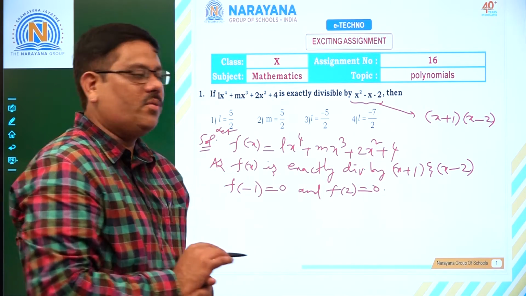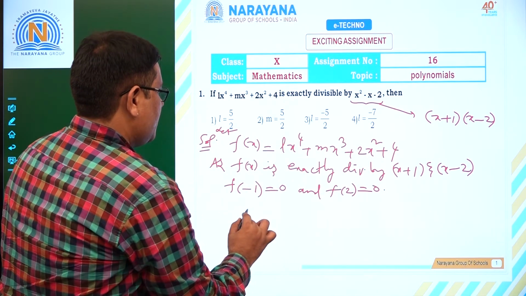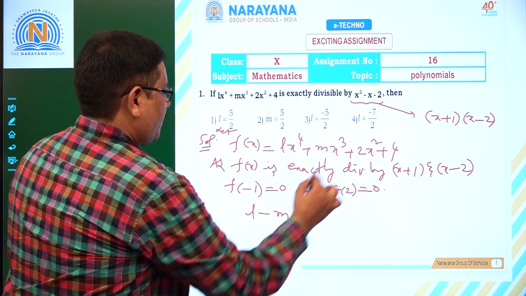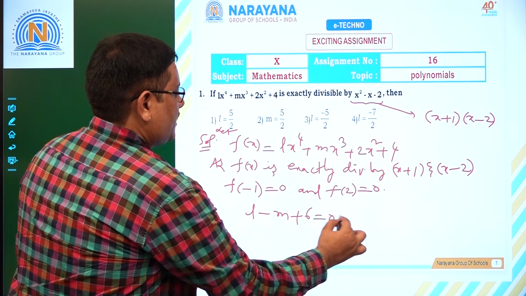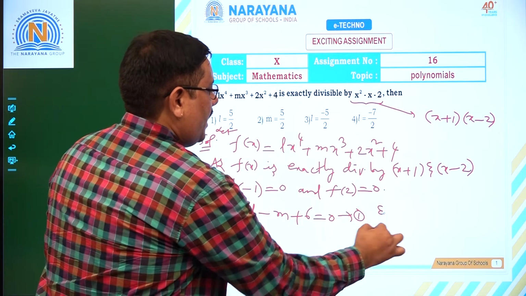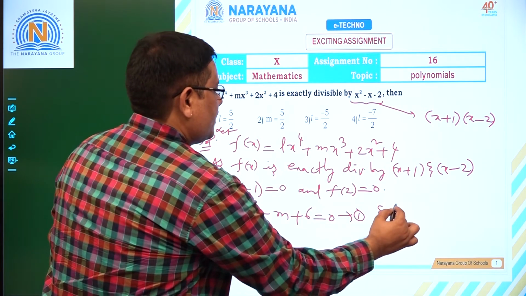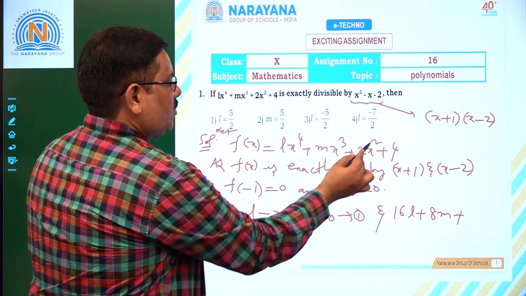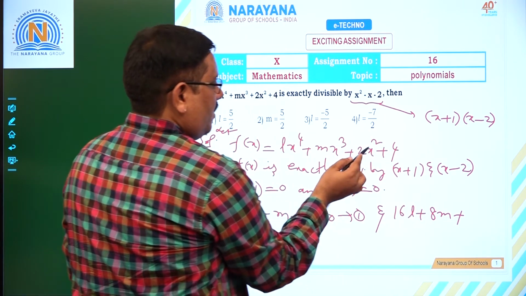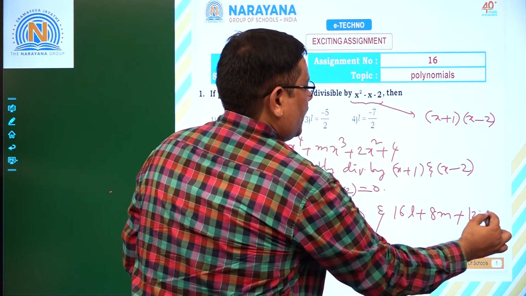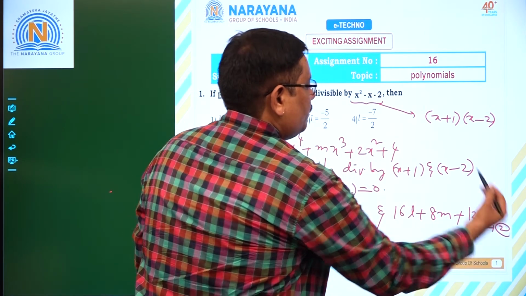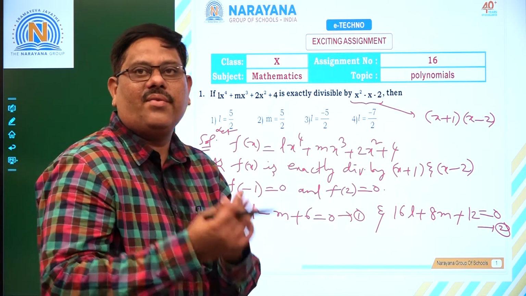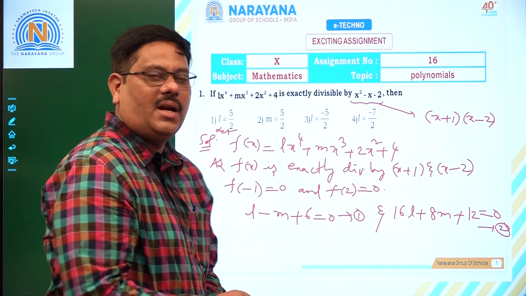These conditions we have to use now. f of minus 1 is 0, in the sense L minus M plus 2 plus 4, that is plus 6, is 0. Let us consider this as condition number 1. And f of 2 means 16L plus 8M plus 2 into 2 square, that is 4 into 2, 8, plus 4, 12, is 0. It is condition number 2. What do you want now? You want L and M values. How to get them? If you solve both equations 1 and 2, you will get L and M values.